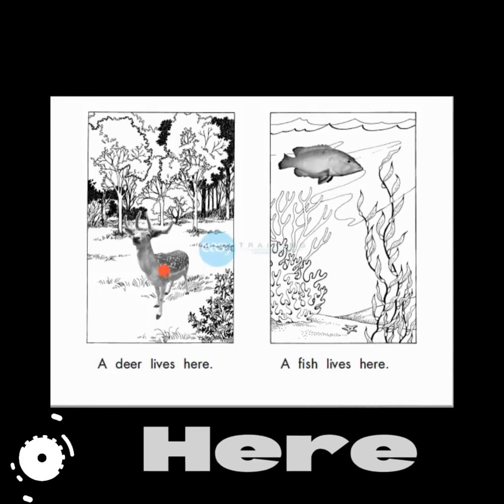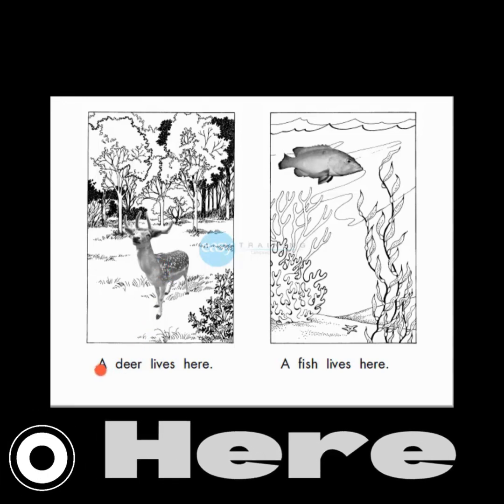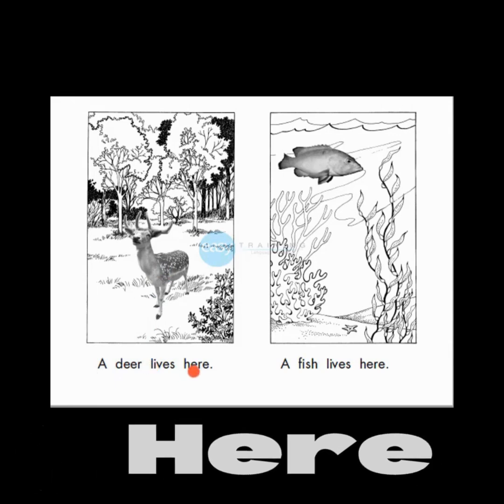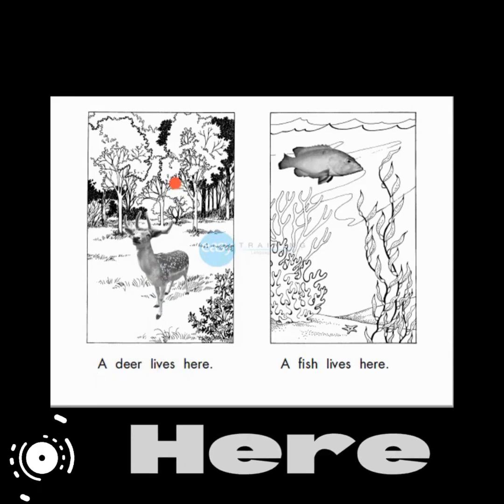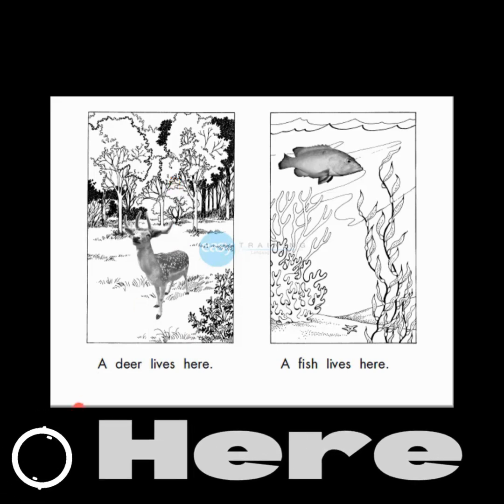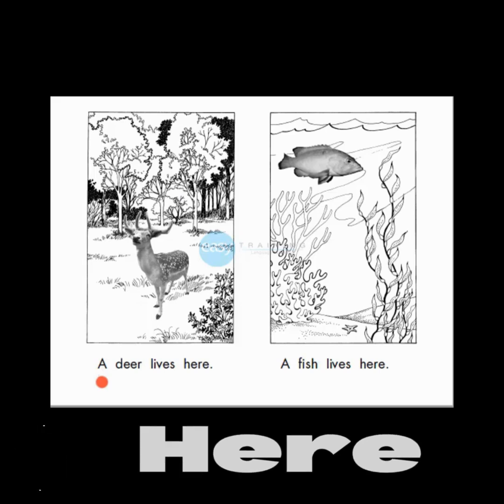Let's move on. This is a deer. A deer lives here. Here, in this place. Y voy a llamarle por su nombre al lugar where a deer lives.